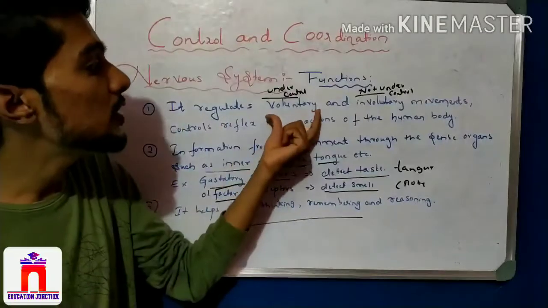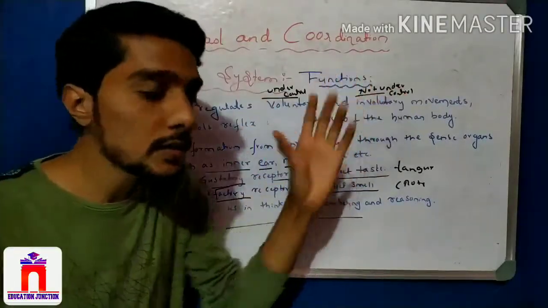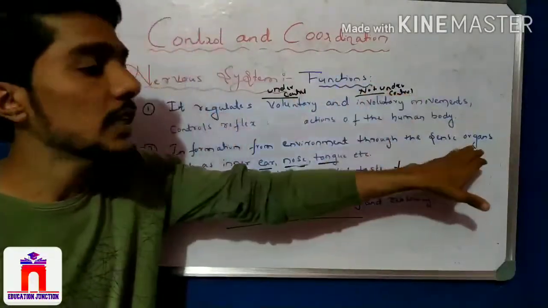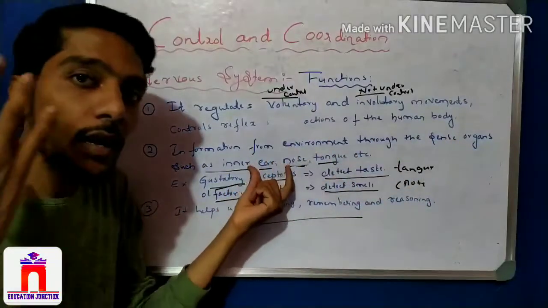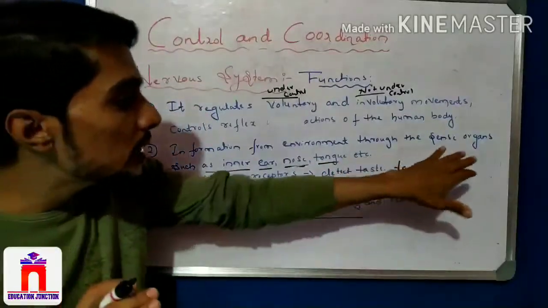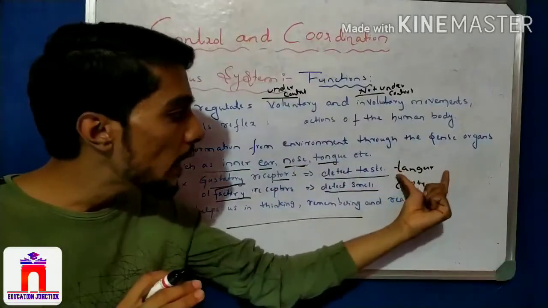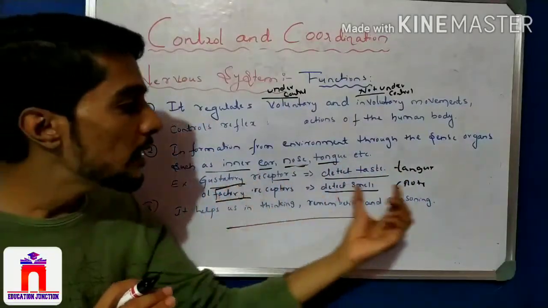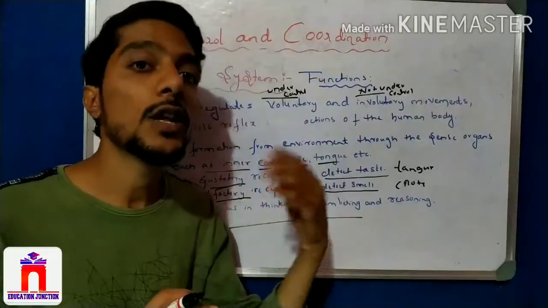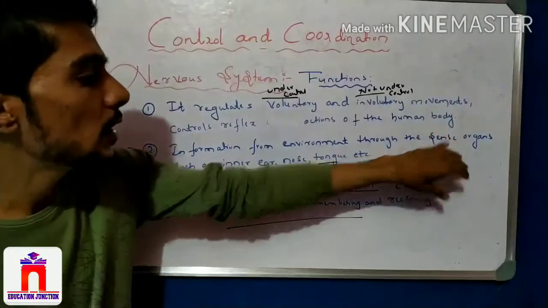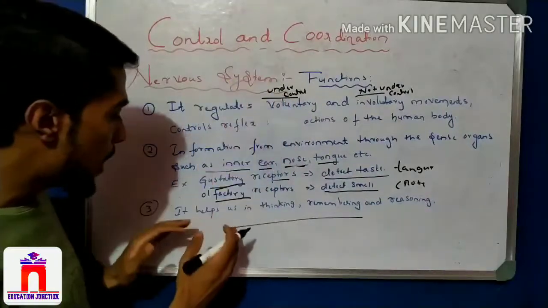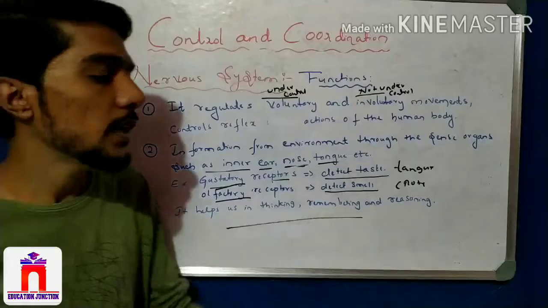I repeat again: one is control and regulation of voluntary and involuntary movements, and then we collect information, stimuli from the environment through the sense organs. For example, through the ear we hear sound, through the nose we collect smell, through the tongue we collect taste. Every sense organ has receptors: the tongue has gustatory receptors, the nose has olfactory receptors, and our eye has photoreceptors. These receptors have functions that help the nervous system. And the last point: it helps us in the thinking, remembering, and reasoning process.